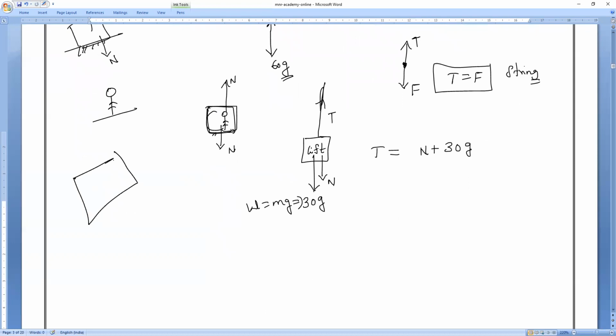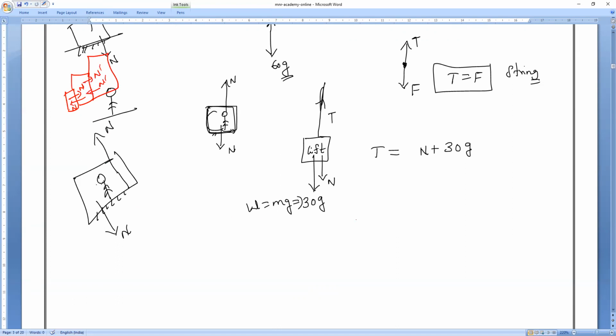So if there is a lift, all of you remember, a lift is actually a surface. The normal reaction exerted by the lift on the person is in the upward direction, N. Then the normal reaction exerted by the person on the lift is in the downward direction. That is also N. We all studied surfaces, or not, everyone? Like objects. So if this one is exerting N reaction, this is also exerting N reaction. If any third body is there, if this one is N dash, this one is also N dash.